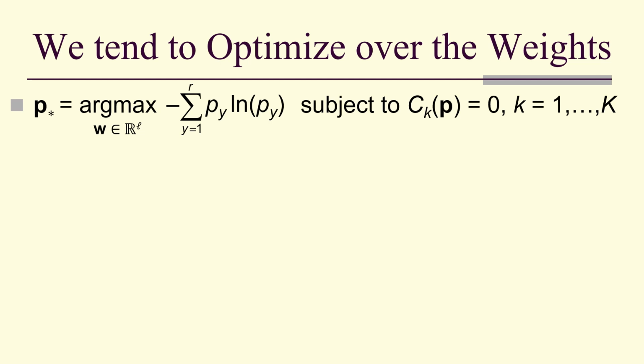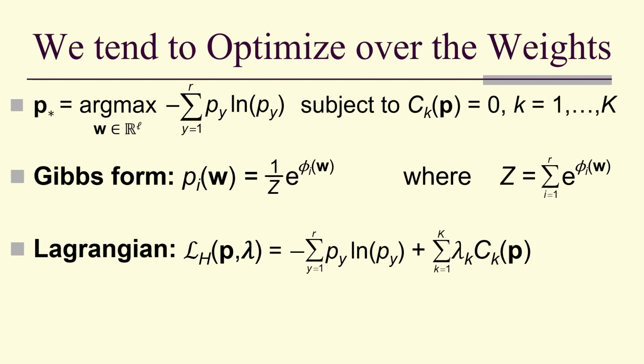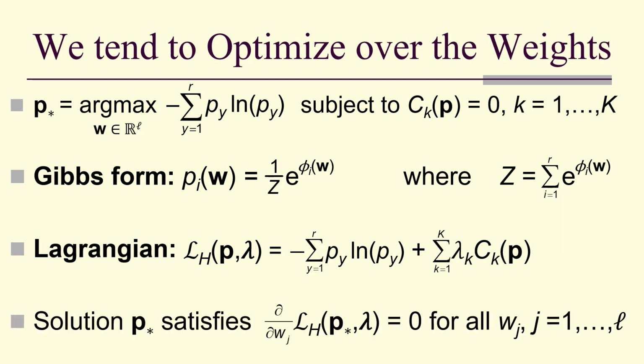So when we find P star as the argmax of the entropy, then the variables are these weights. The Gibbs form, again, means that our Lagrangian is negative of the sum, that's the entropy term, the first, plus those are the constraints. And the solution satisfies that the derivative with respect to each weight w sub j in the weight vector of the Lagrangian has to be 0.